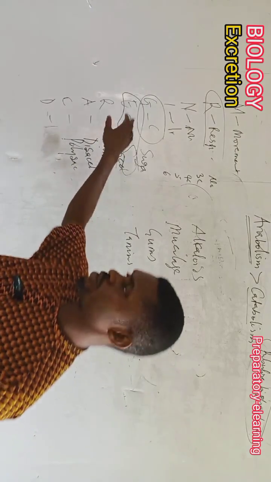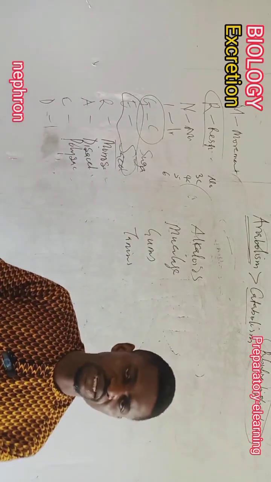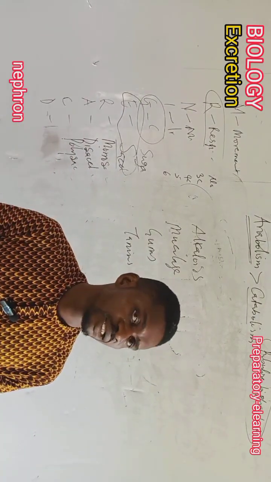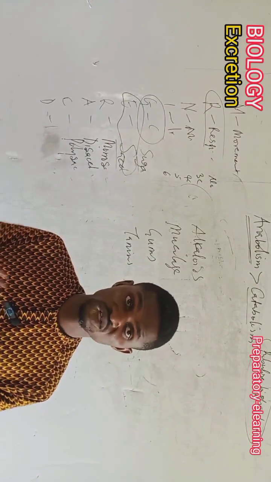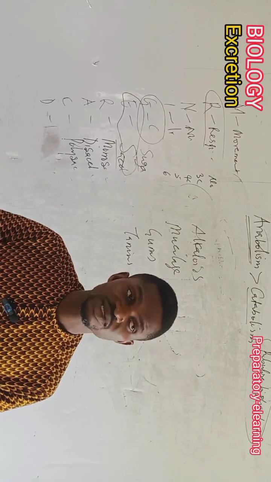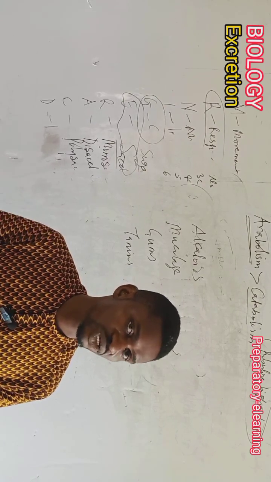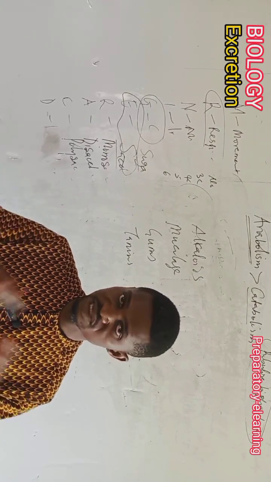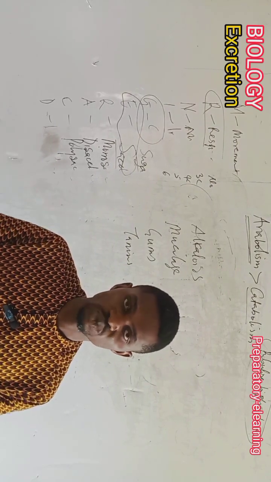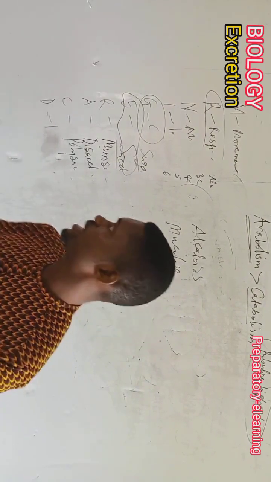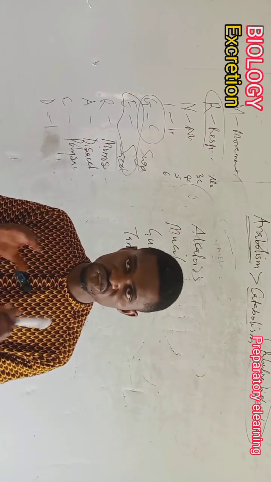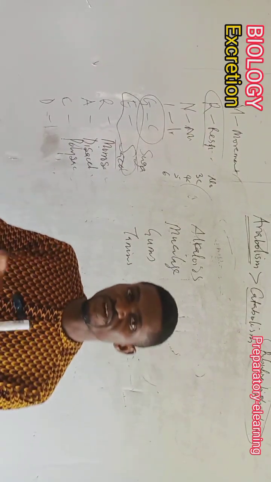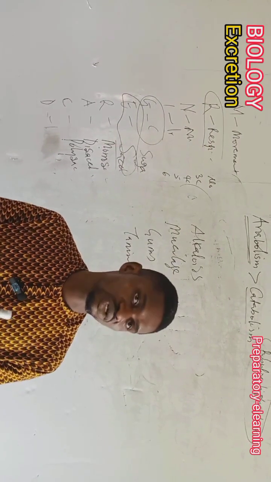So the nephron, which is the basic unit of every kidney, is very, very important. One kidney contains millions of nephrons. The actual selective reabsorption, ultrafiltration, and ion exchange that takes place in the nephron is within the kidney. We are going to look at the excretory system as a topic on its own, but just know that the kidney is a very important organ when we talk about excretion in humans.